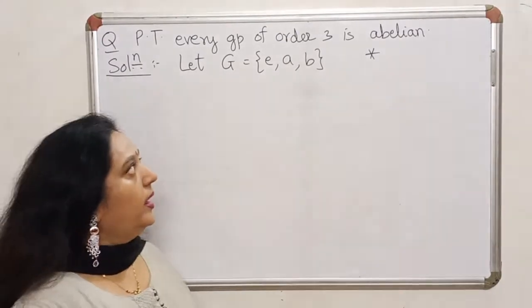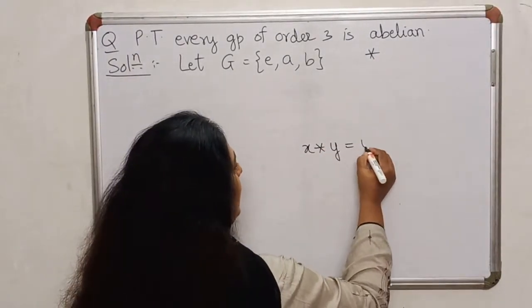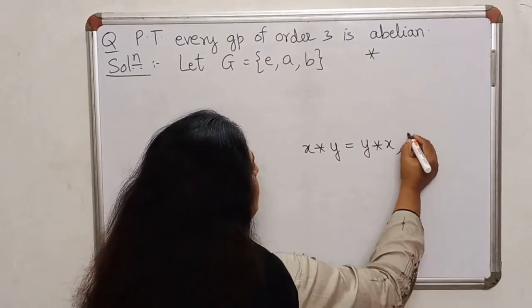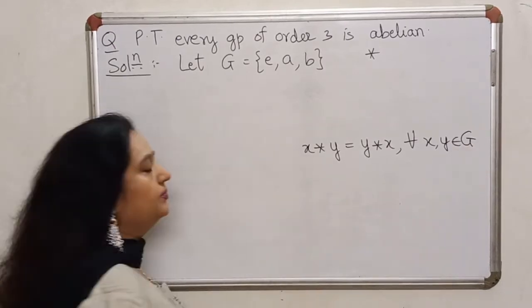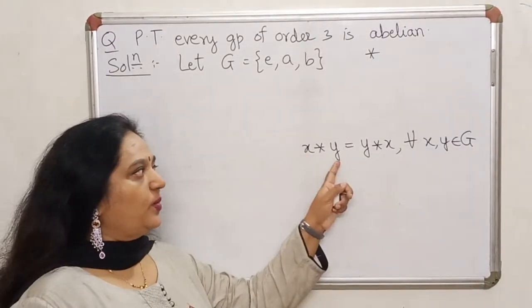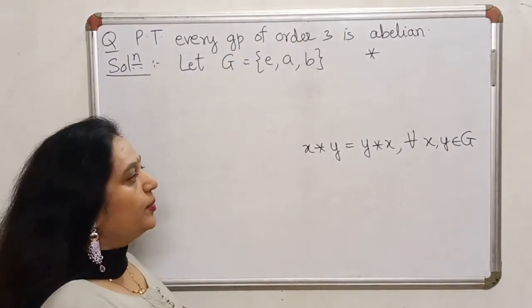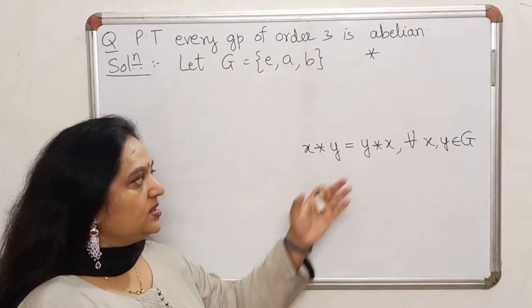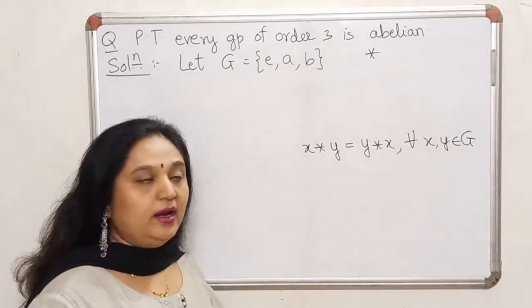So, in order to prove that a group is abelian, I need to prove that x star y is equal to y star x for all x and y in G. Of course, if x is the same as y, then the equation will be trivially satisfied. So, I'll prove this equation for all pairs of elements x and y where x and y are different.